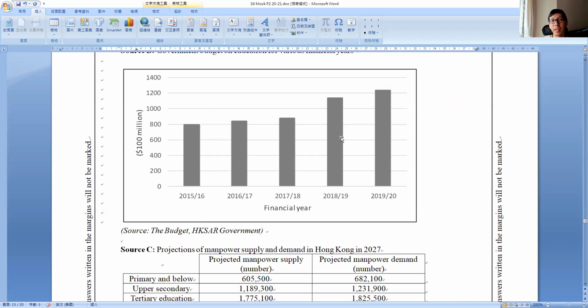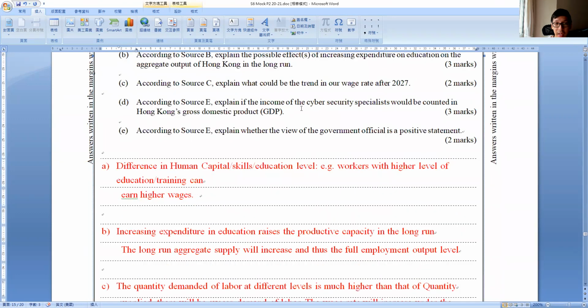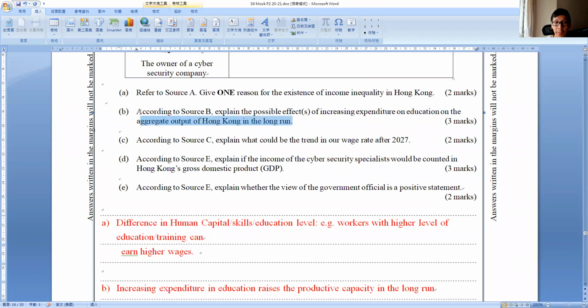If it only increases AD without increasing LRAS, it will only lead to an inflationary gap, right? So in this question, if you only answer AD, unfortunately, you will not get any marks because we are asking about the long run. We are asking about the long run now, so answering AD is not acceptable, okay?